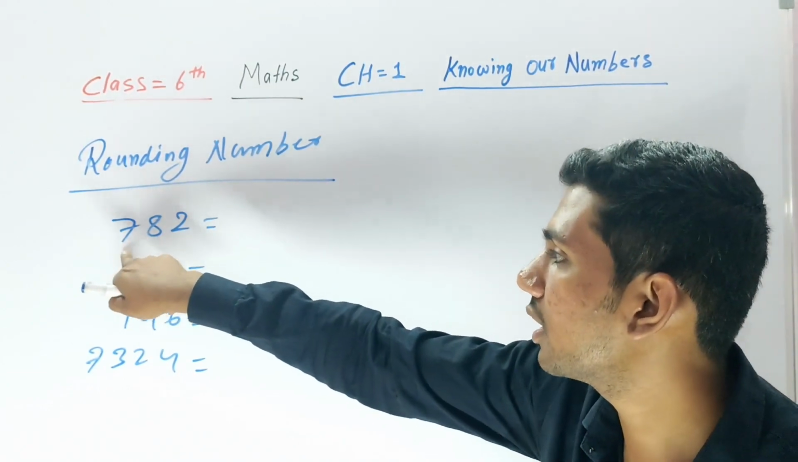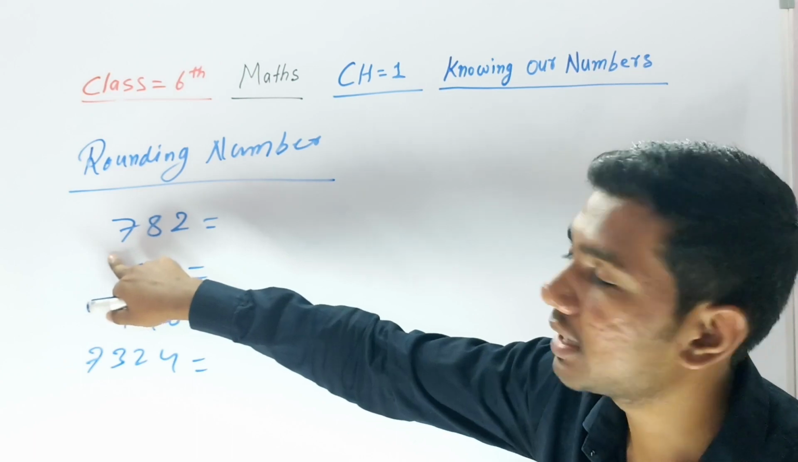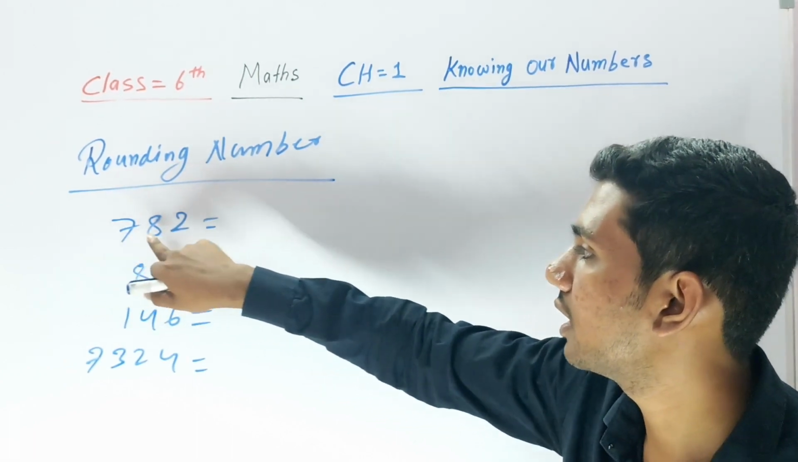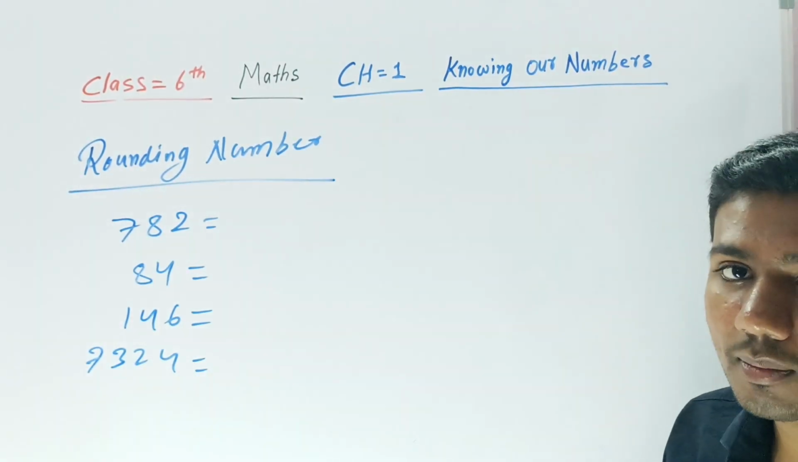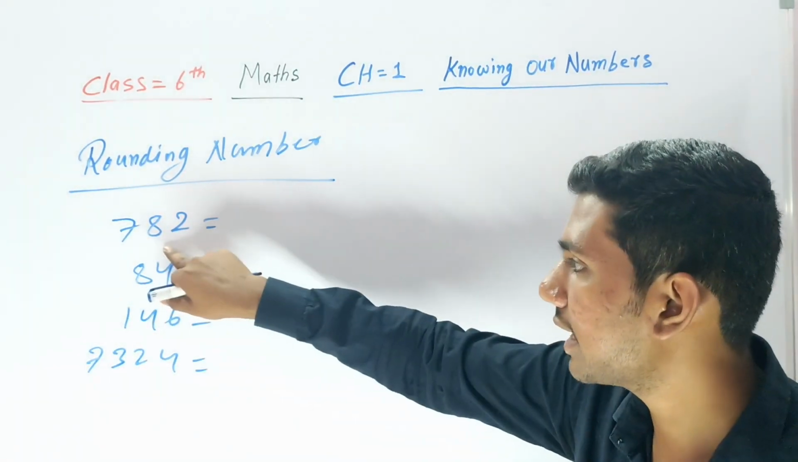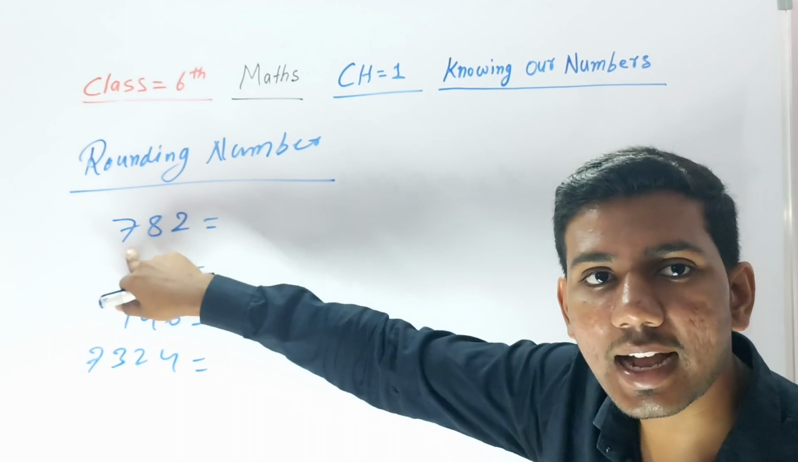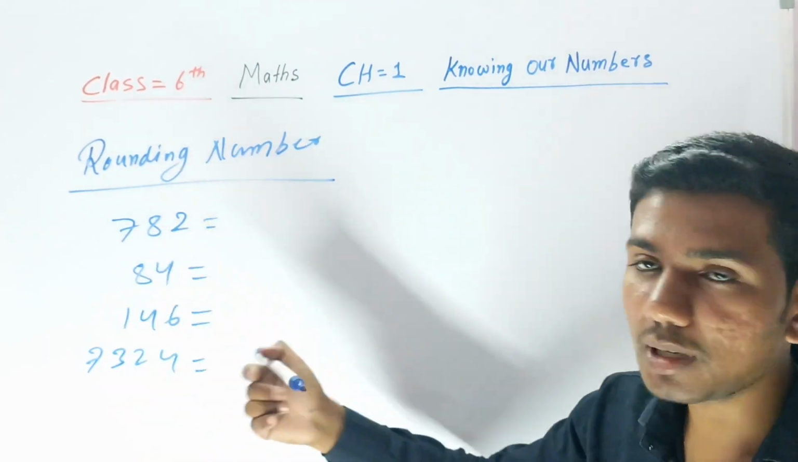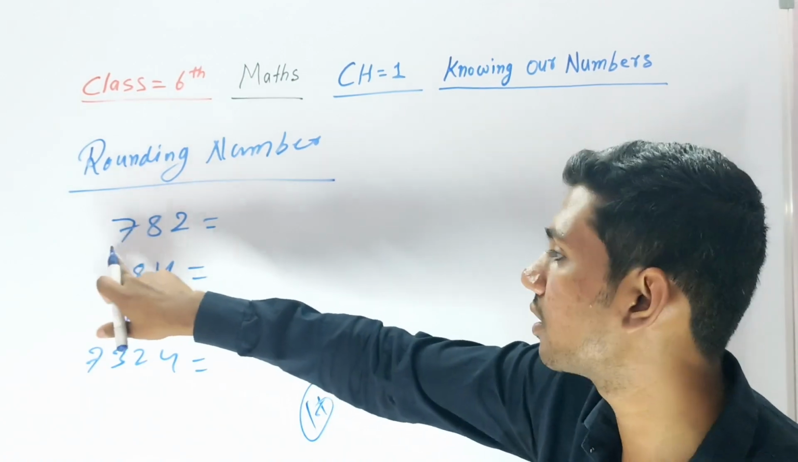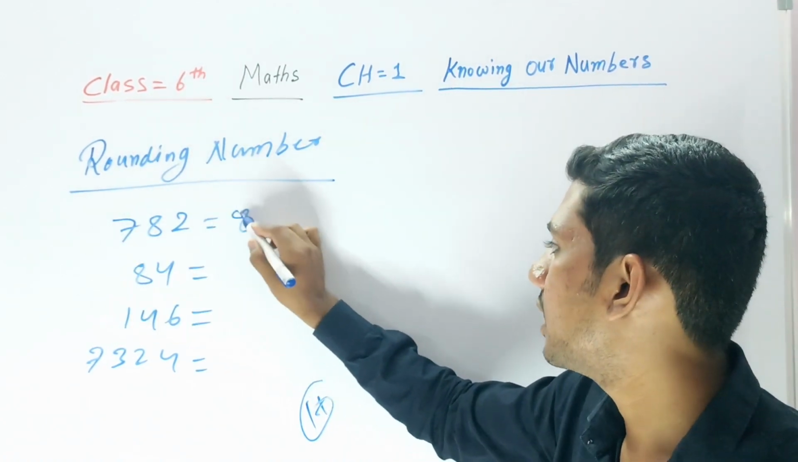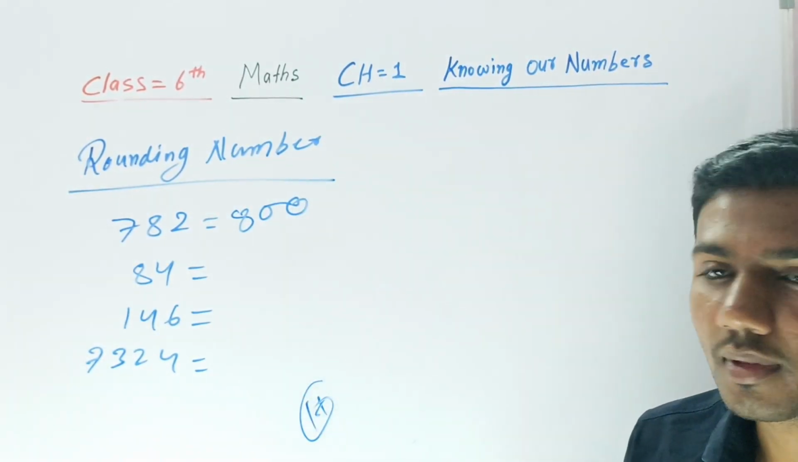So who will plus 1? The number which is behind them. This is 82, so it is 8. In the front, the number will be adding 1. We have to understand this. We have to plus 1. Where will be plus 1? The number which is near to the 8. Here we have to put 800.